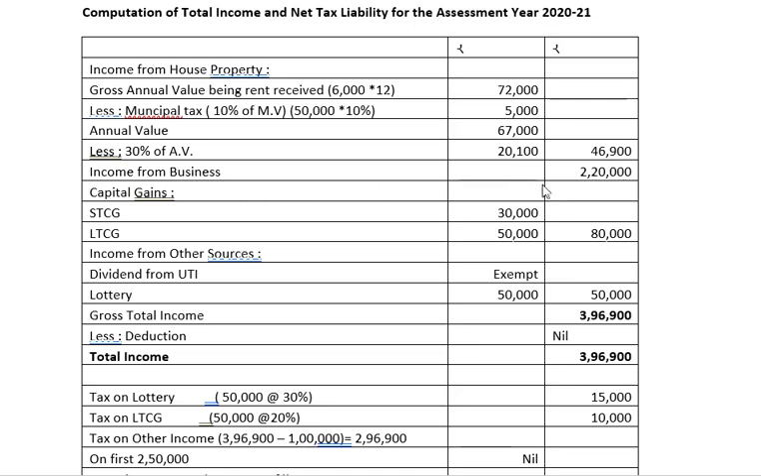Income from business is given, it is 2,20,000. Capital gain, short-term capital gain and long-term capital gain, it comes to 80,000. Income from other sources: there is dividend from UTI, which is exempt, and lottery, which is the gross amount given, so it is 50,000. If we add all these items, we get 3,96,900, which is the gross total income. We have to deduct deductions under Section 80, but there are no deductions in this problem, so it is nil, and the same amount is the total income.